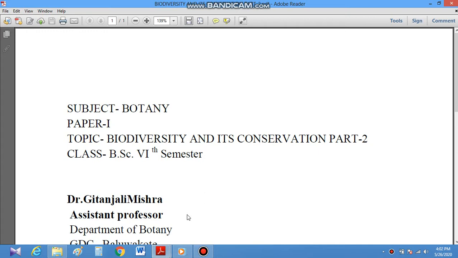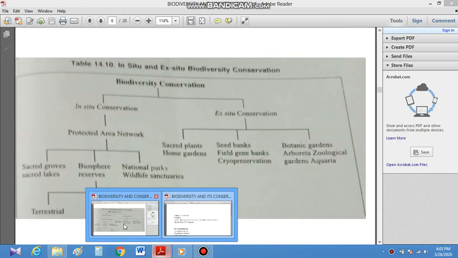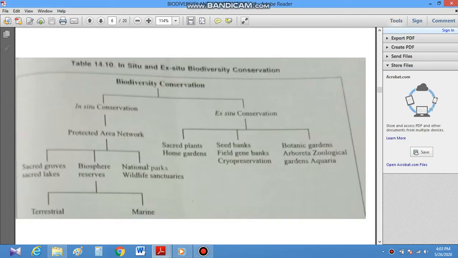Hello students, now we are going to discuss the conservation strategies of biodiversity conservation. When we talk about biodiversity conservation, it is of two types: in situ conservation and ex situ conservation. In situ conservation is the protected area network under natural conditions, natural environment. It can be biosphere reserves, national parks and wildlife sanctuaries, and sacred groves or sacred lakes. Biosphere reserves may be terrestrial type or marine type.